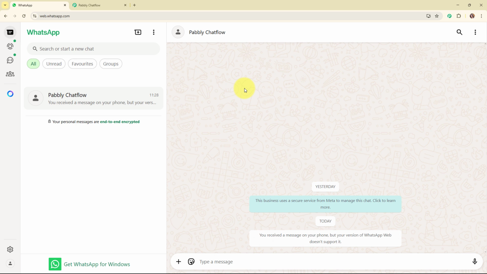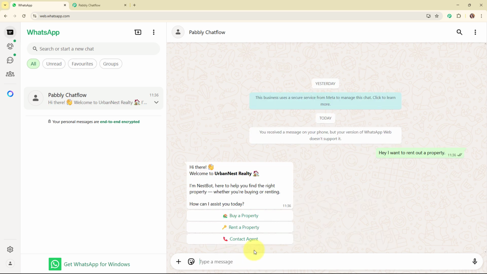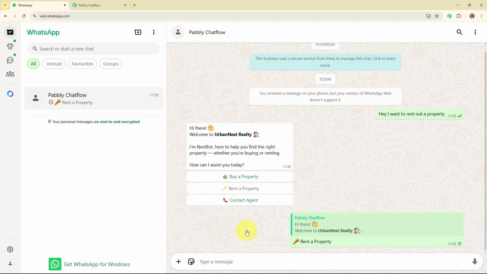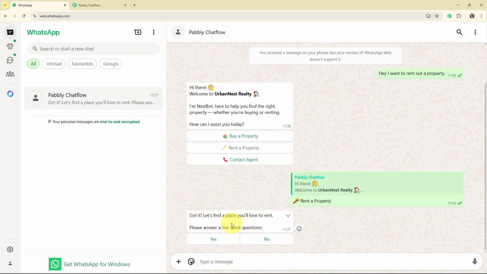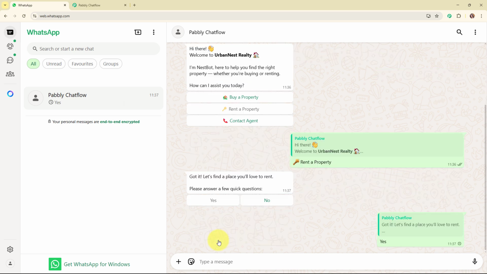Let's suppose that I'm a lead and I'm going to drop a text to this chat as, hey, I want to rent out a property. And it says, hi there, welcome to Urban Nest Realty. I'm Nestbot here to help you find the right property, whether you are buying or renting. How can I assist you today? And here we have received 3 quick reply buttons such as buy a property, rent a property and contact agent. So let's click on rent a property. And it says, got it, let's find a place you will love to rent. Please answer a few quick questions. So for that I'm going to select yes.